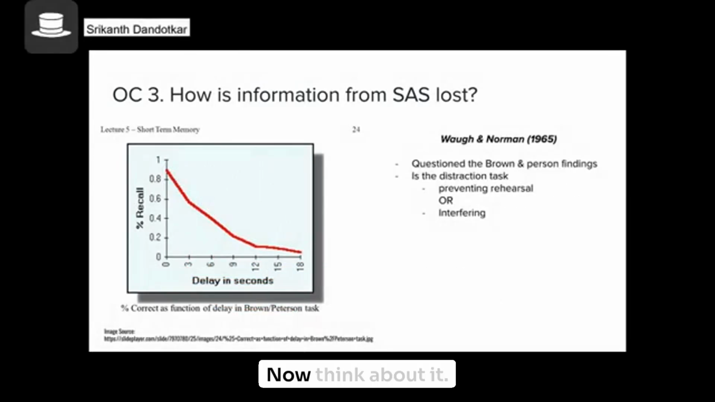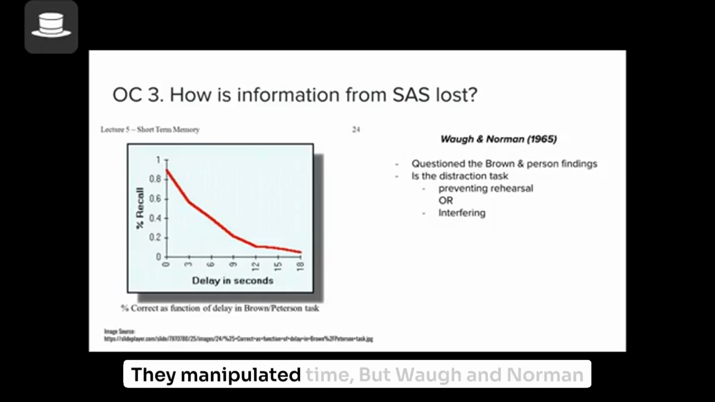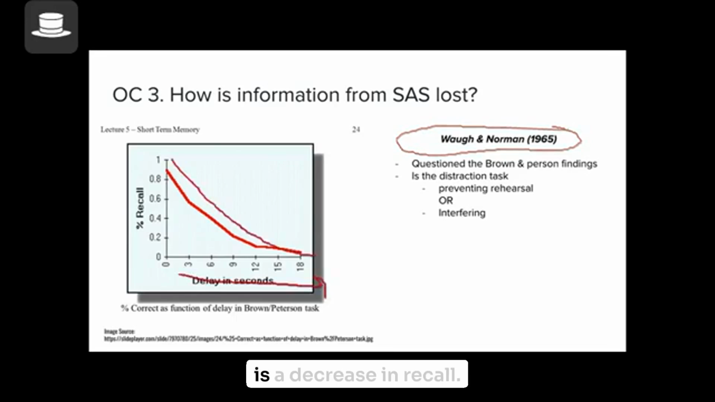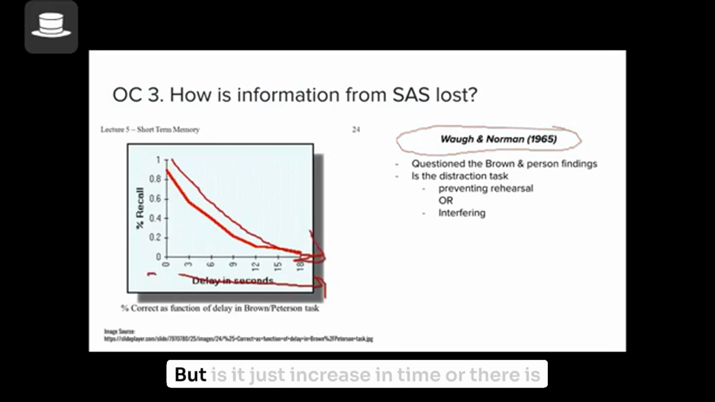Now, think about it. They manipulated time. Wow. And Peterson and Norman in '65 questioned this paradigm. The results of this experiment said, wait a second. Of course, with the increase in time, there is a decrease in recall. But is it just the increase in time or is there more to it?